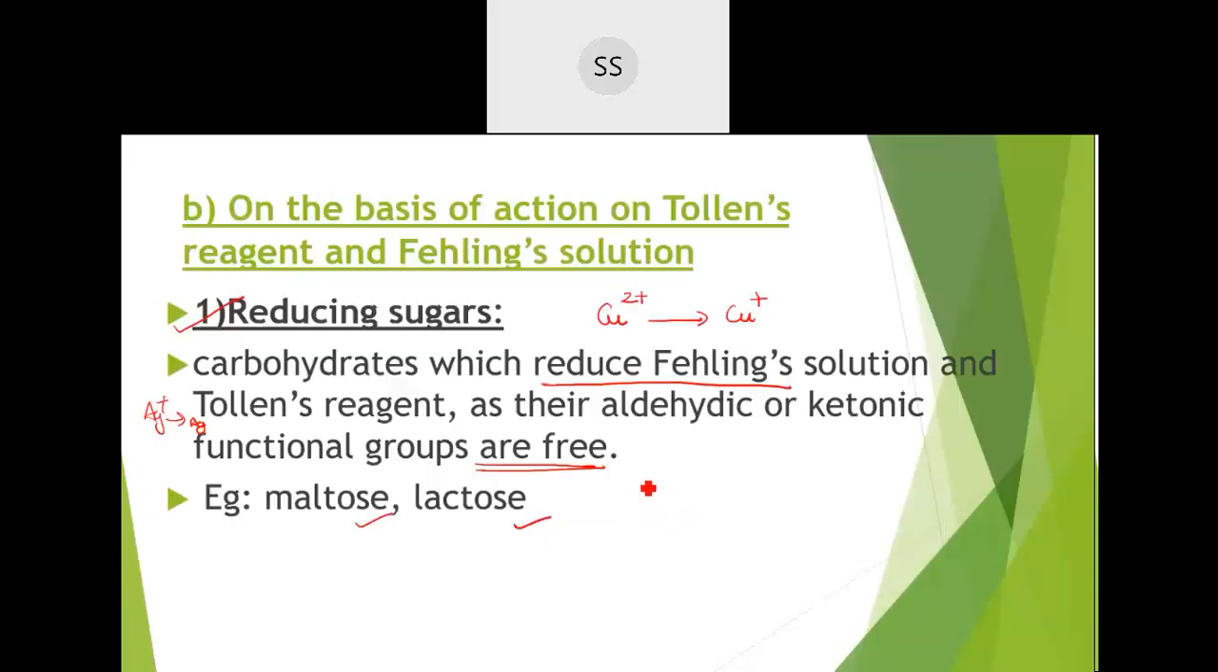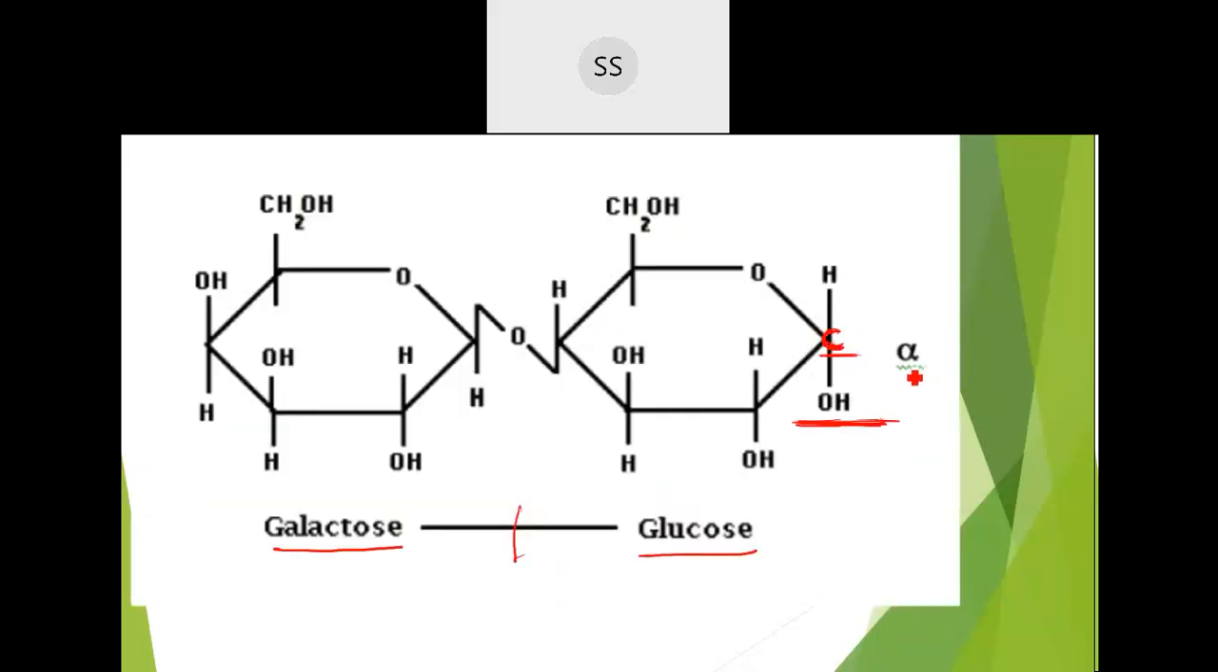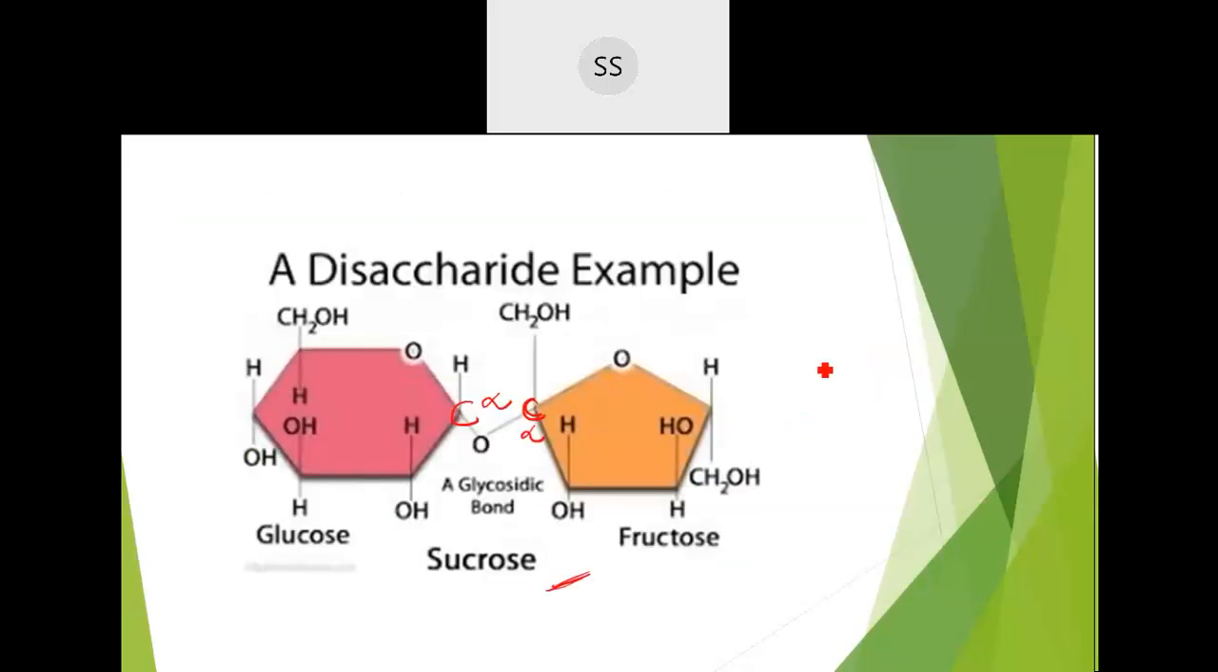I'll repeat once again. In the case of lactose, the alpha position carbon functional groups are freely available, so they will be able to reduce Fehling solution and Tollens' reagent. In the case of sucrose, the alpha position carbons where the functional groups are present are bound with each other through the glycosidic bond linkage. You can see the oxygen linkage, so they are not available, and when they are not available, they can't reduce. Further, when I do that structure, you will understand how they are free and when they are not available. For the time being, remember this.